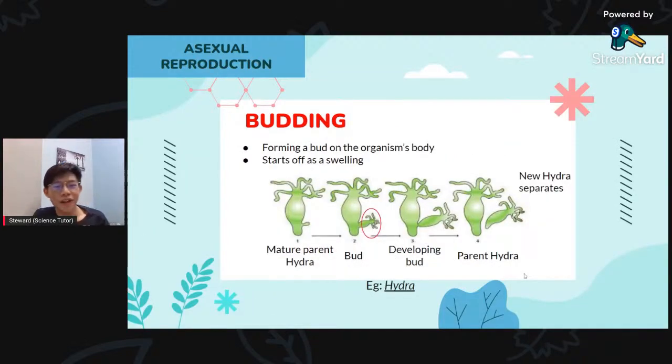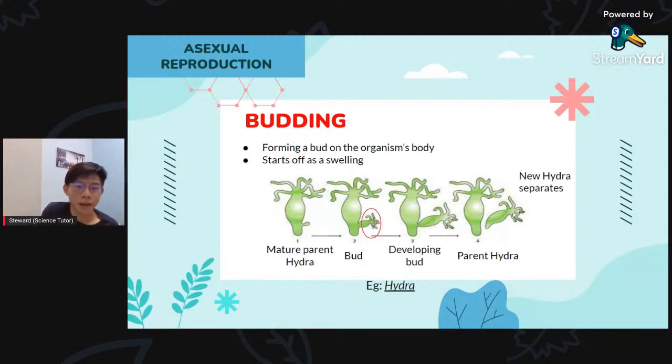All right. So moving on, we have budding. Okay, what is budding? Budding is like you can see the small little bud, like the red circle there. It forms there. Okay. So it forms on the organism's body so that we can grow another organism from there so that we can separate from the parent's body. So for example, we have hydra here.